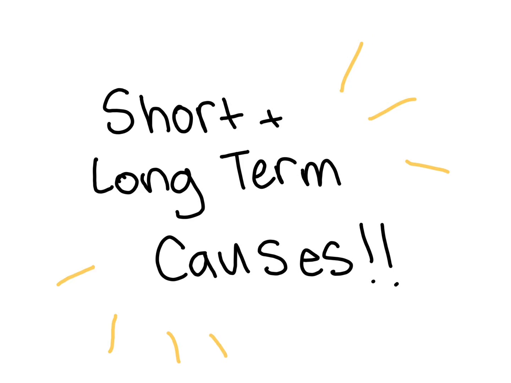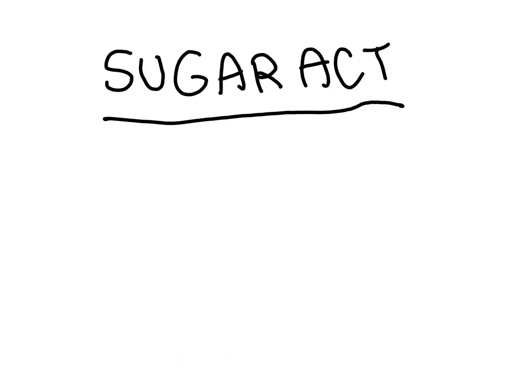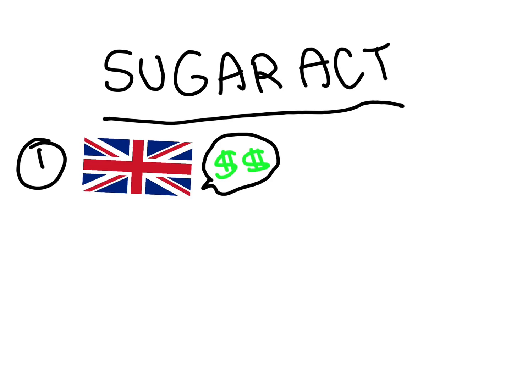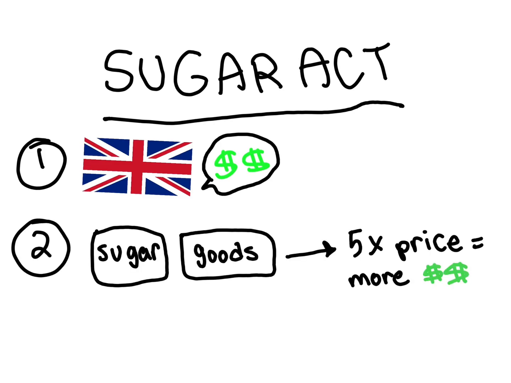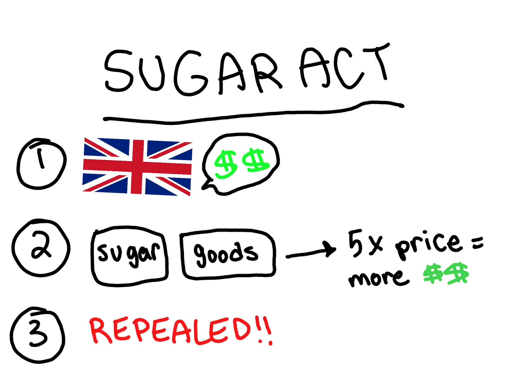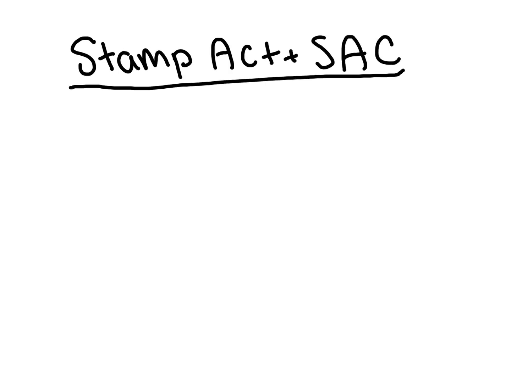Short and long-term causes of the Revolutionary War. First, the Sugar Act. The British needed money from the Seven Years' War because they were in debt, so they put taxes on sugars and molasses and other goods, but the colonists didn't like it, so the act was repealed.